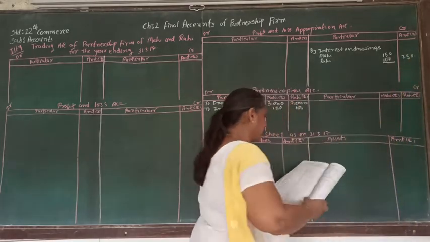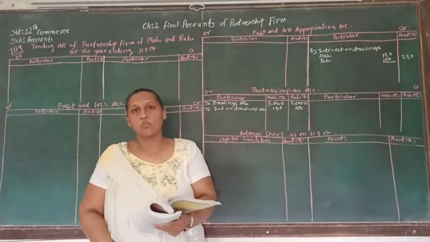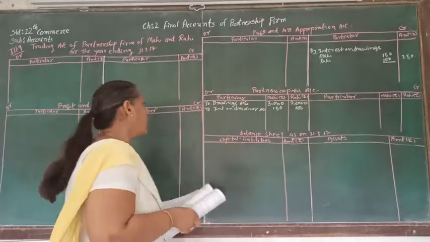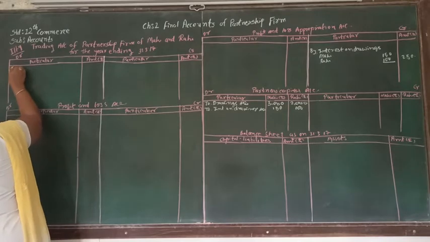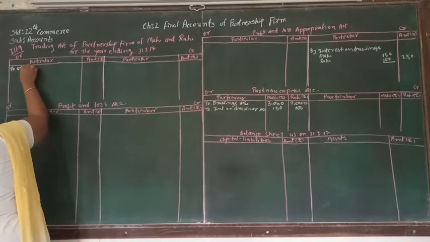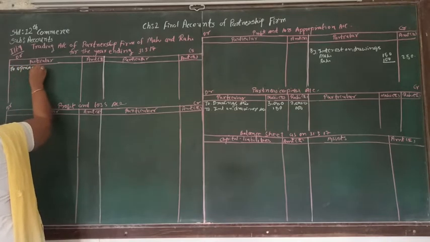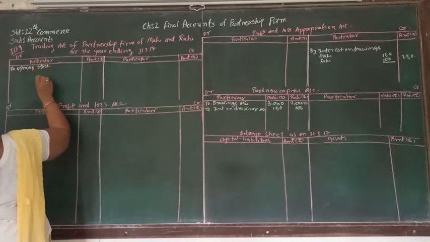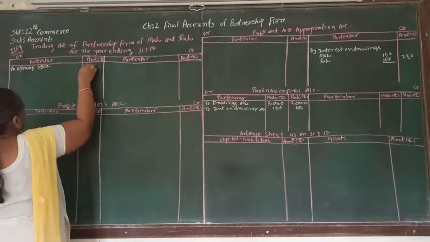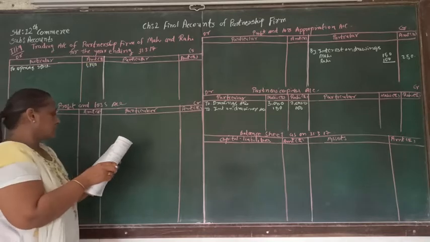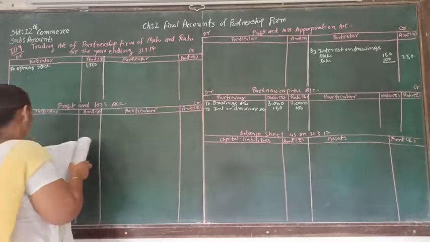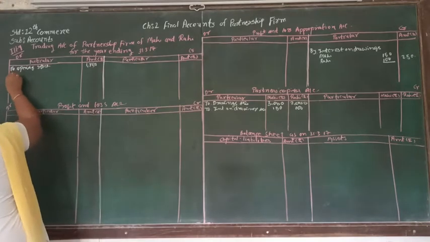Again here we can see the opening stock. Opening stock is supposed to be written in the trading account. So we are going to write to opening stock, and opening stock is 1,750. Afterwards, another thing is purchase. Purchase we are going to write down in the trading account.